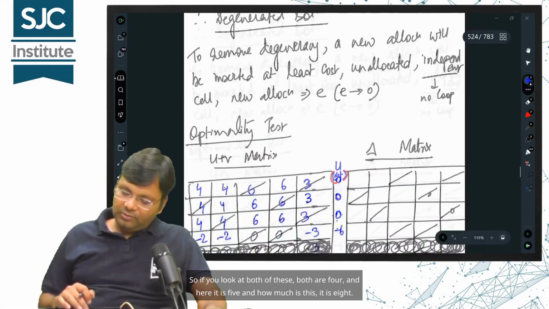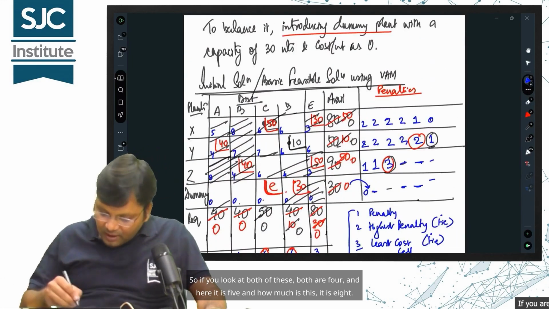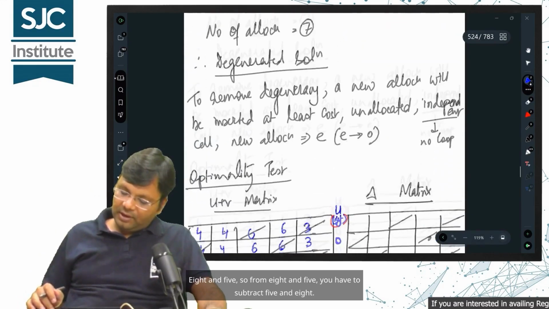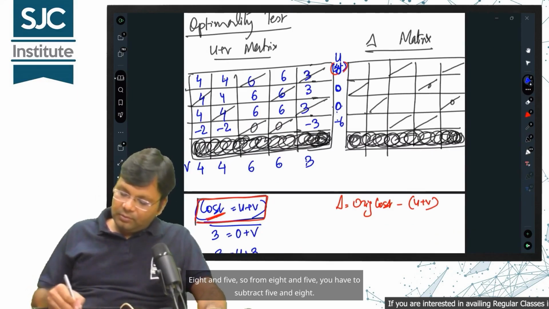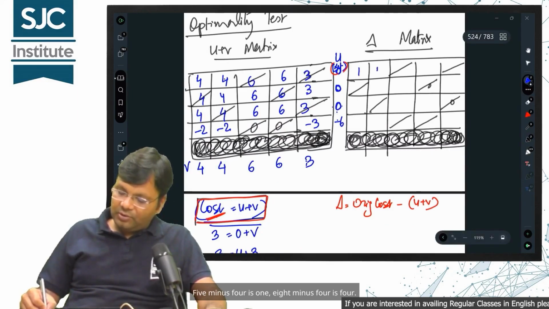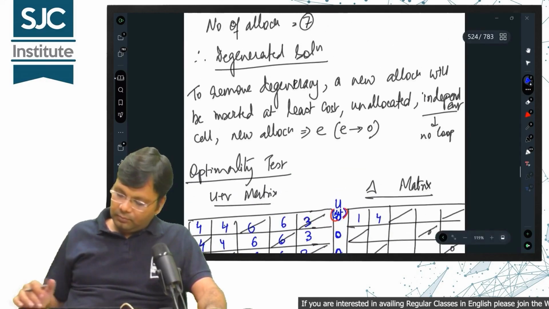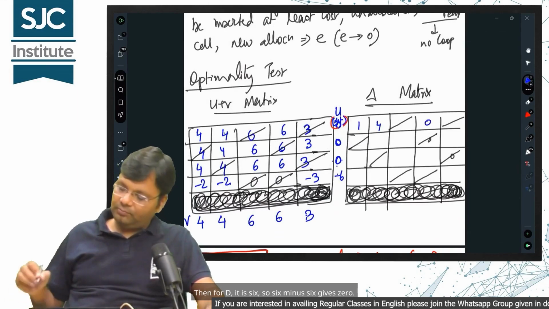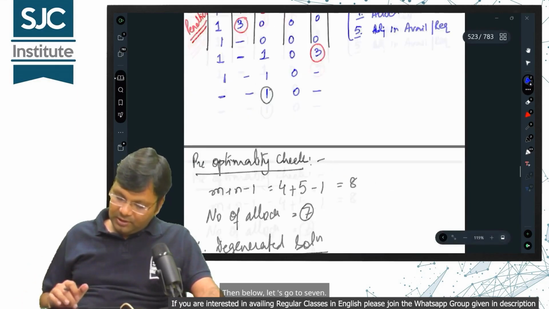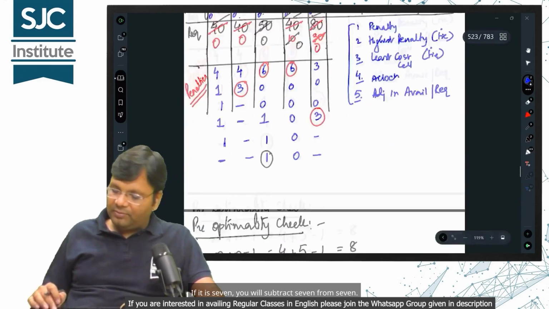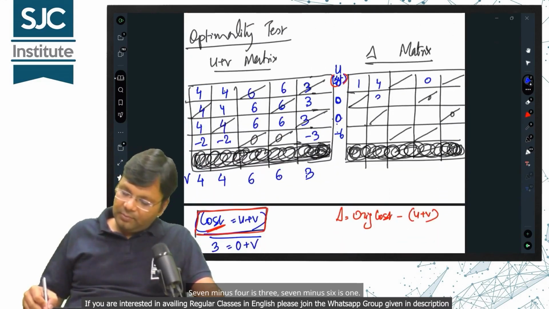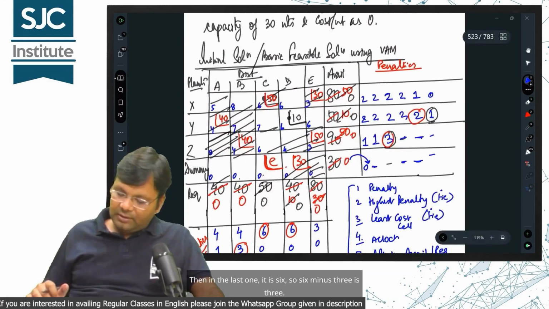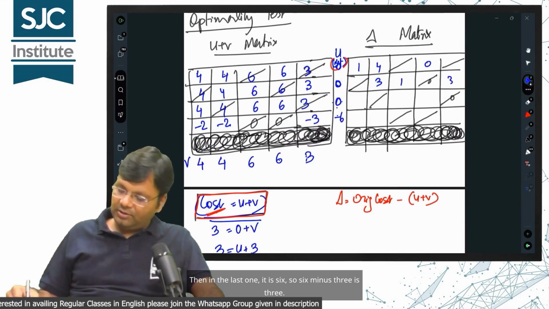So if you look at both of these, both are 4, and here it is 5, and how much is this? It is 8. 8 and 5, so from 8 and 5, you have to subtract 5 and 8. 5 minus 4 is 1, 8 minus 4 is 4. Then for D, it is 6, so 6 minus 6 gives 0. Then below, let's go to 7. If it is 7, you will subtract 7 from 7. 7 minus 4 is 3, 7 minus 6 is 1. Then in the last one, it is 6, so 6 minus 3 is 3.